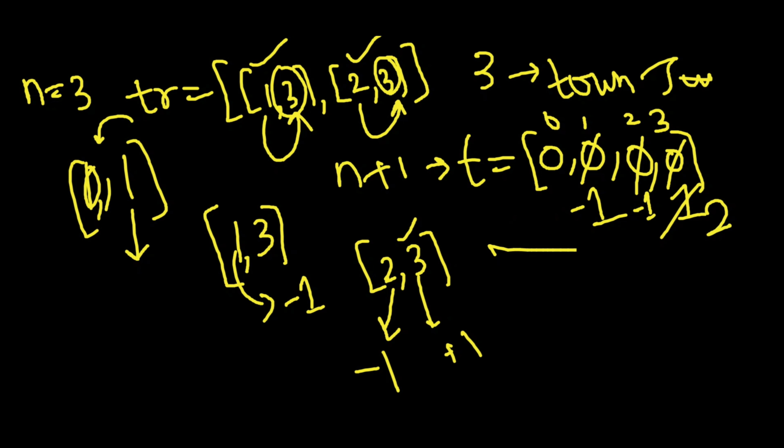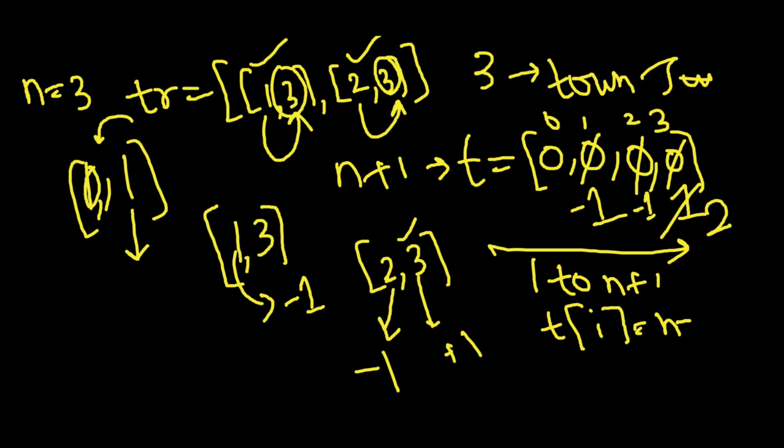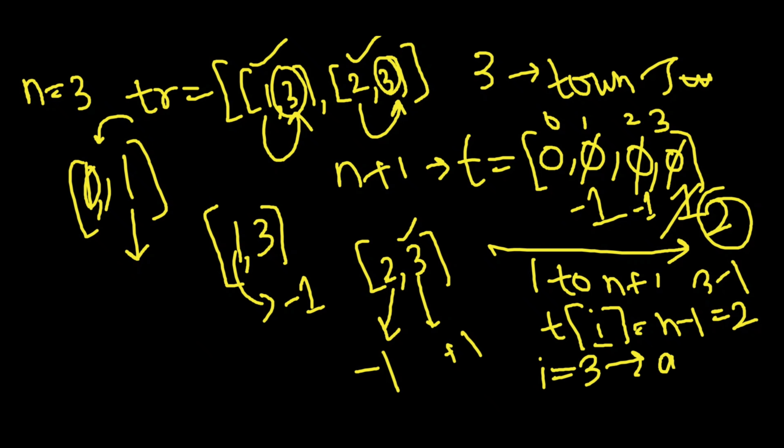So now iterate through the loop, let's say 1 to n plus 1, and see if any t of i is equal to n minus 1, that is 3 minus 1, it is equal to 2. We see that t of 3 has 2 trusts. So can we say it has the maximum number of trusts and everyone trusts the particular person, that is 3, and just return the index i, that will be equal to 3 as the answer.